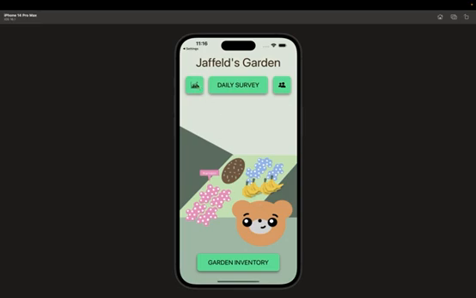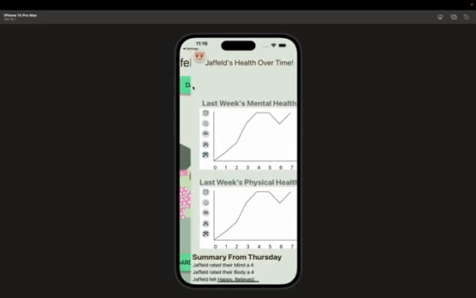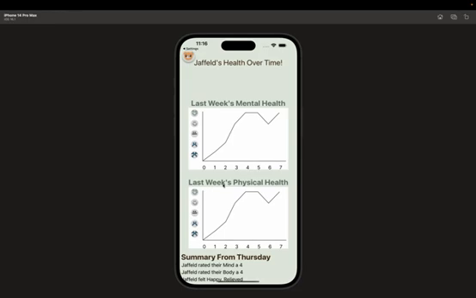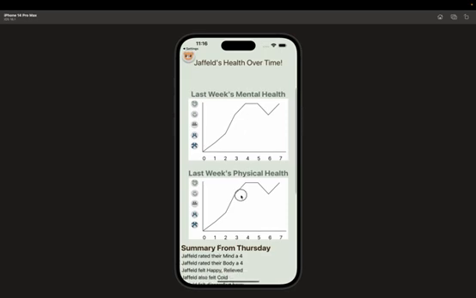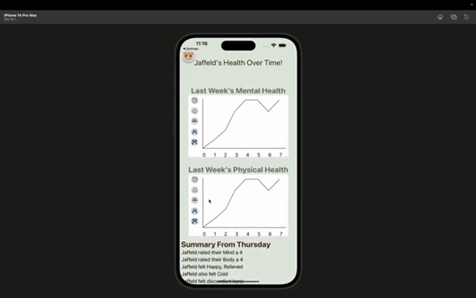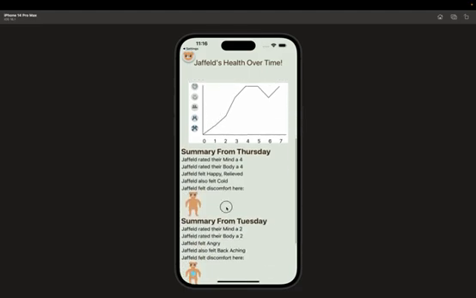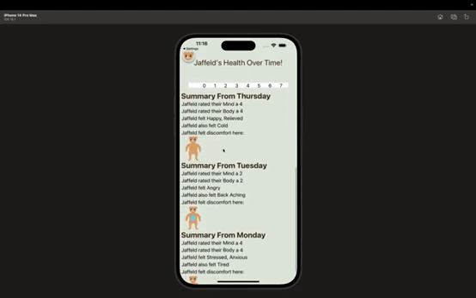But the first thing I want to highlight is over here, this little chart icon, where we can see a chart of our previous entries. This is an example of an experienced user who has done this survey multiple times, and we can see a graph of their last week's physical and mental health. This person seems to be getting better. And then we can also see a summary from the last couple days.